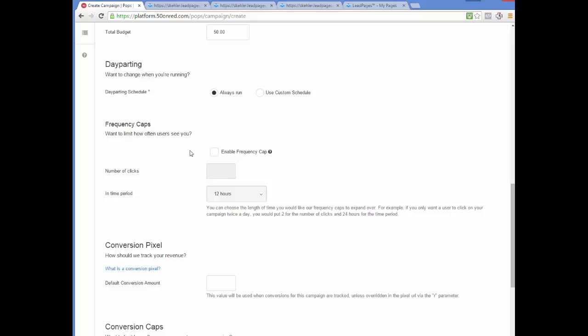Frequency cap. Again, this is how many times in a day a user of the 50onRed PPV network, who's getting the ads popped up on their computer, is going to see your ad. Previously, in other networks, I always choose once every 24 hours. That's quite a standard, and a lot of people do that. You could have it more frequently or less frequently, but I'm going to enable it as once in 24 hours.